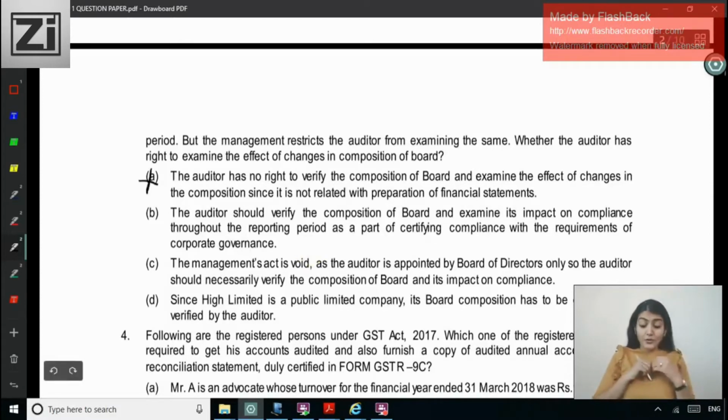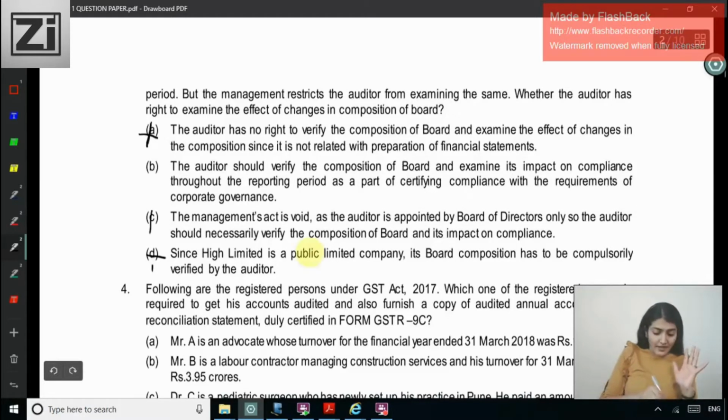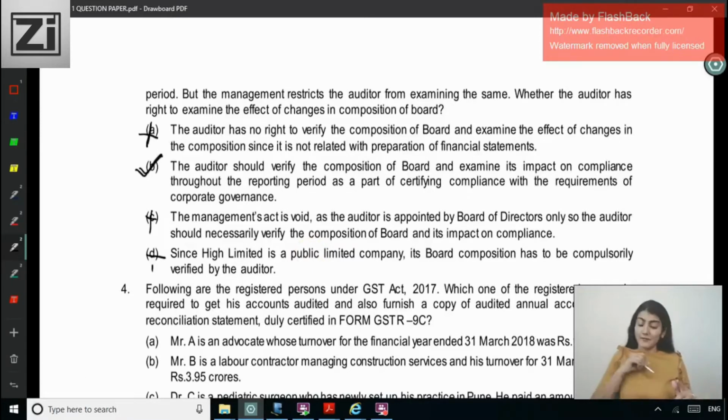No. The auditor should verify the composition of the board and examine its impact on compliance throughout the reporting period as a part of certifying compliance with the requirements of corporate governance. The Management Act is void as the auditor is appointed by BOD only, so the auditor should necessarily verify the composition of the board and its impact on compliance. Since Hi Limited is a public limited company, its board composition has to be compulsorily verified by the auditor. No. Right, so the correct answer is SEBI LODR, that you need to check the compliance with the code and also certify, either the auditor or the company secretary.